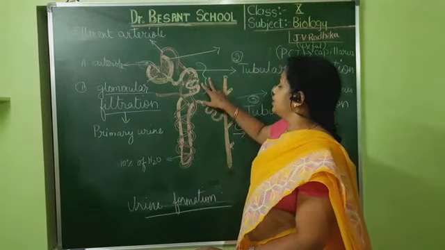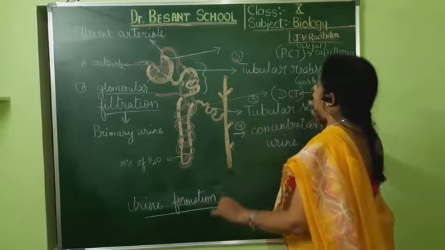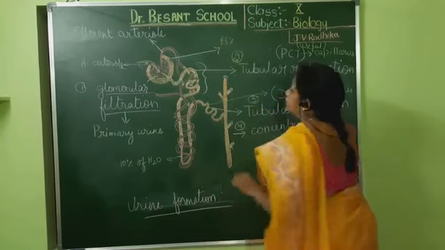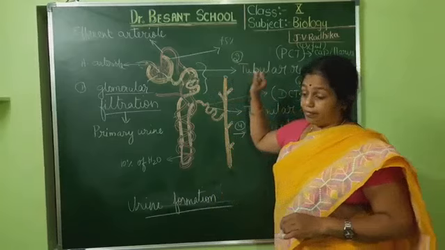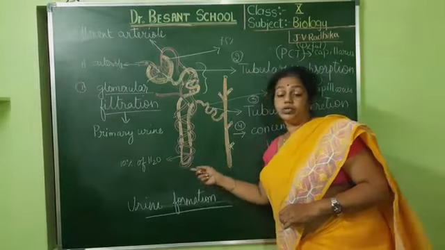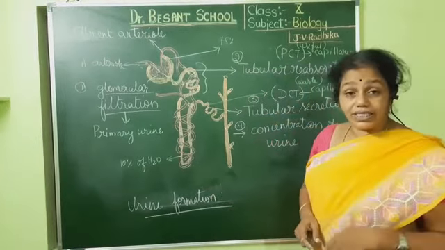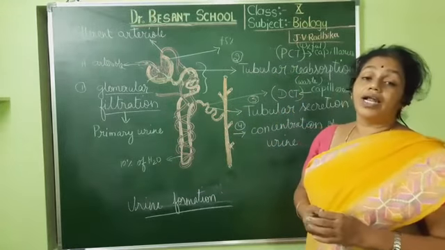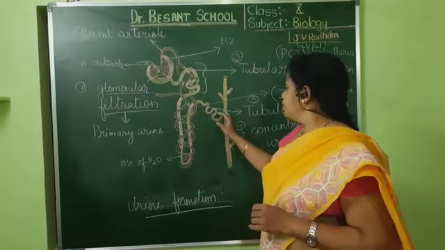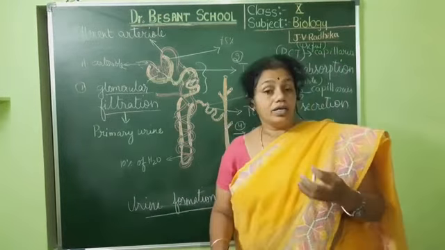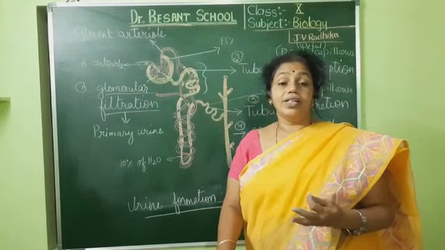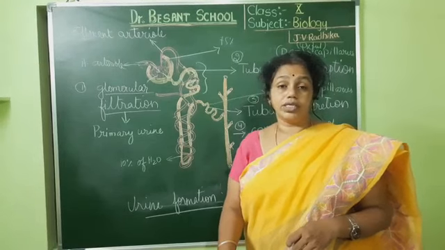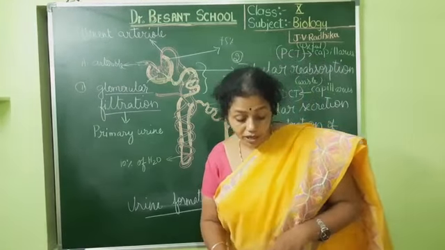So the first place is the PCT, where 75% of the water is taken back, reabsorbed. Similarly, in Henle's loop, around 10%. And whatever is remaining is cross-checked once before it enters into the collecting duct. Before that, once again, the urine is checked, whether it is to be lost or retained, depending upon the concentration of the urine and the requirement of the body.